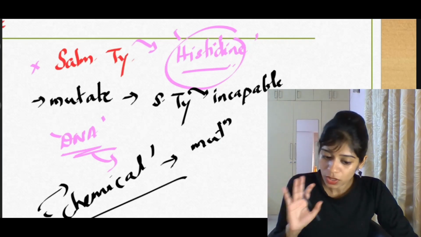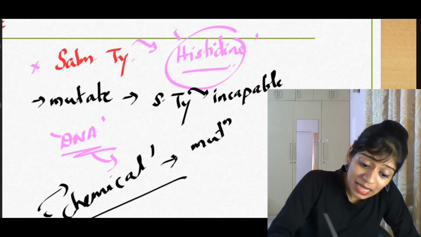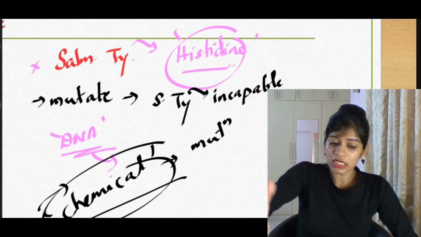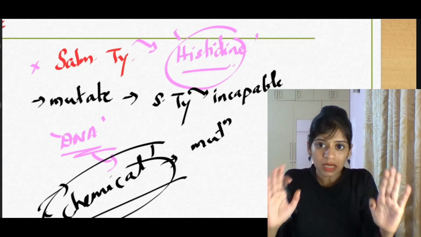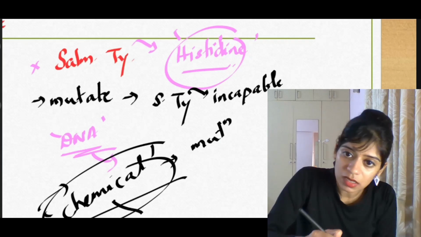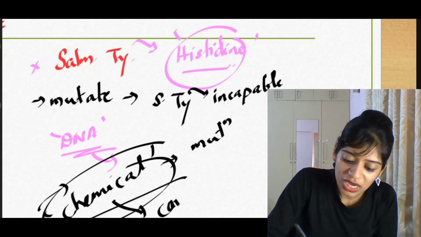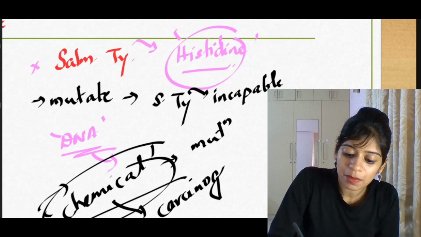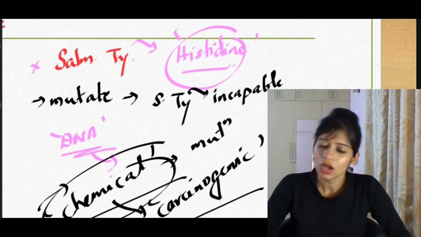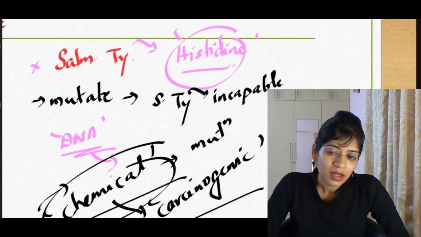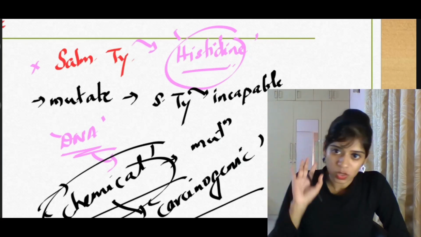Understood? Now remember, if the chemical is capable of causing mutation in that bacteria, it means that this chemical is carcinogenic. What is it? This chemical is carcinogenic. So if something causes mutation in a bacteria or in a cell, then we assume that it is carcinogenic.